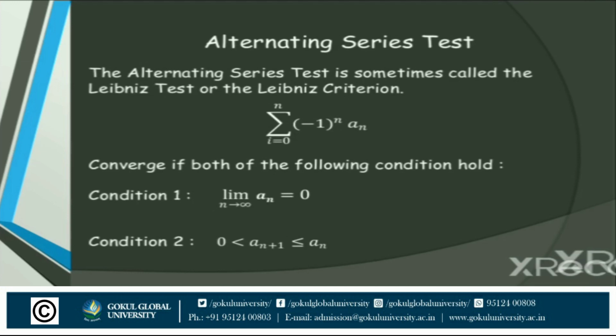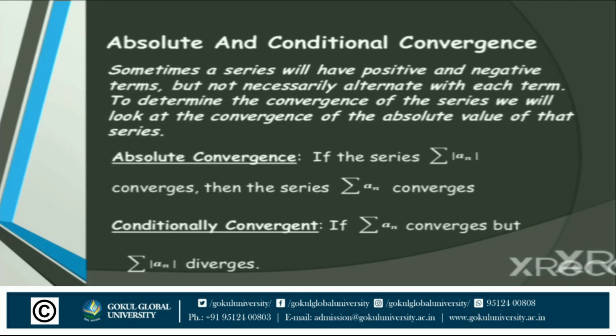Now the next one is absolute and conditional convergence. Sometimes a series will have positive and negative terms but not necessarily alternate with each term. To determine the convergence of the series, we will look at the convergence of the absolute value of that series.